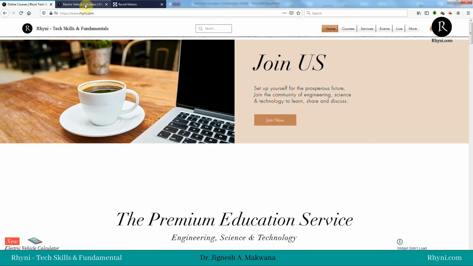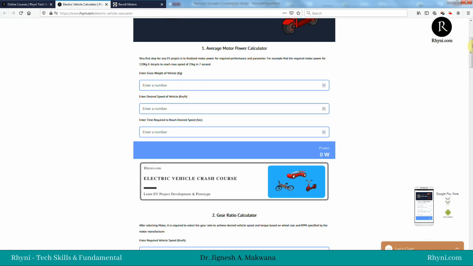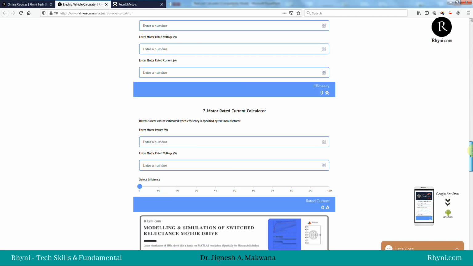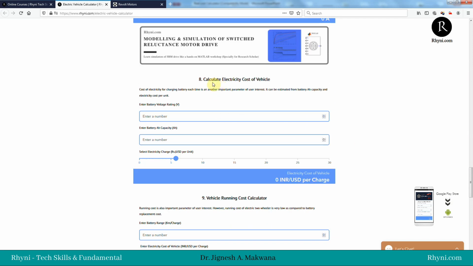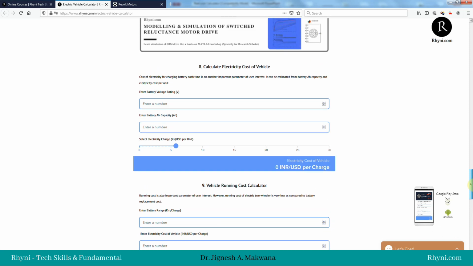Now you know how to get the software. You can download it on your mobile phone also, or you can go to rhyni.com, and you can click here on electric vehicle calculator, or you can go to More and then electric vehicle calculator. It will open this window. As now you know how to calculate all this, we can use this software, and we require the last section on battery calculation: calculate electricity cost of vehicle, vehicle running cost calculator, and battery replacement cost calculator.